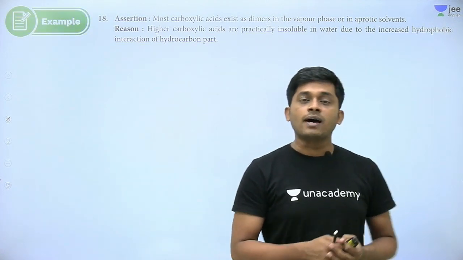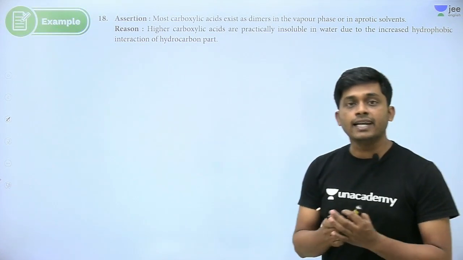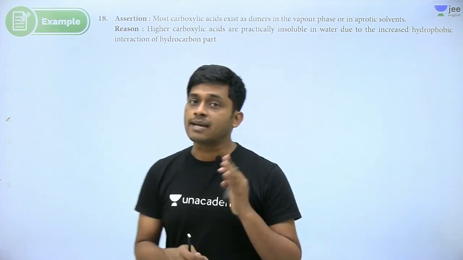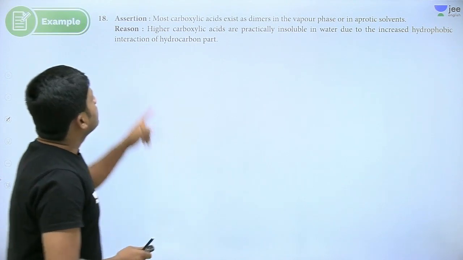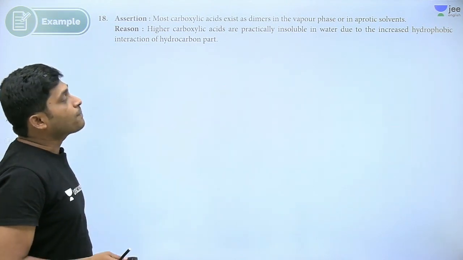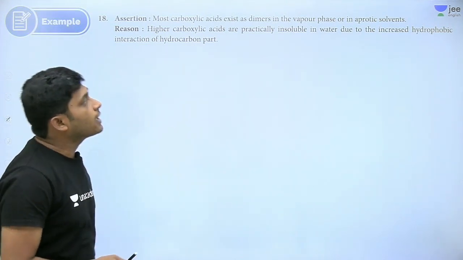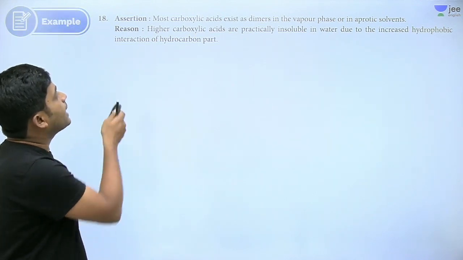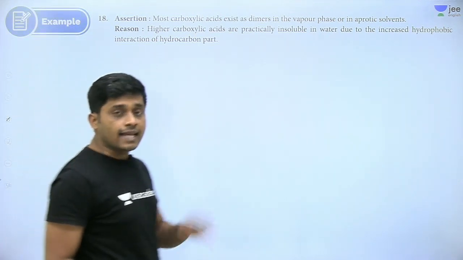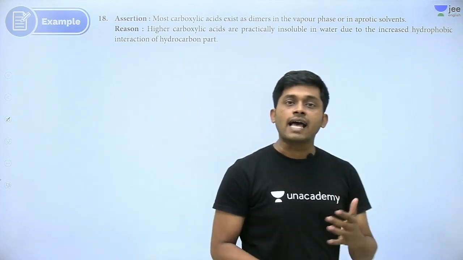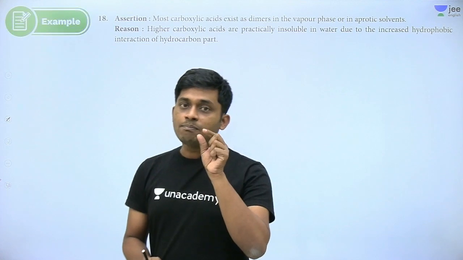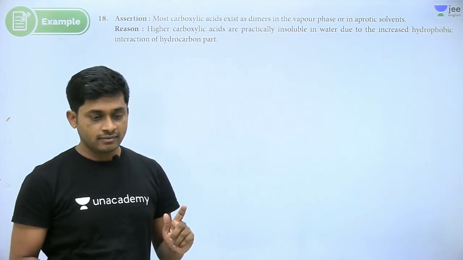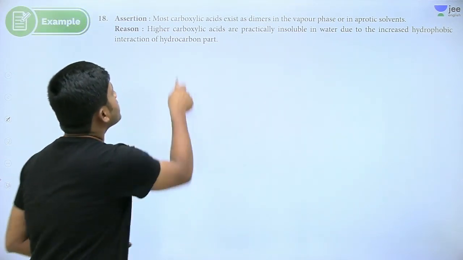Acetic acid molecular mass, how much do we find? Generally it is 120 because it is a dimer. It is found as a dimer. So that is correct. Higher carboxylic acids are practically insoluble in water due to the increased hydrophobic carbon part. As carbon number increases, solubility decreases because the carbon part is hydrophobic.